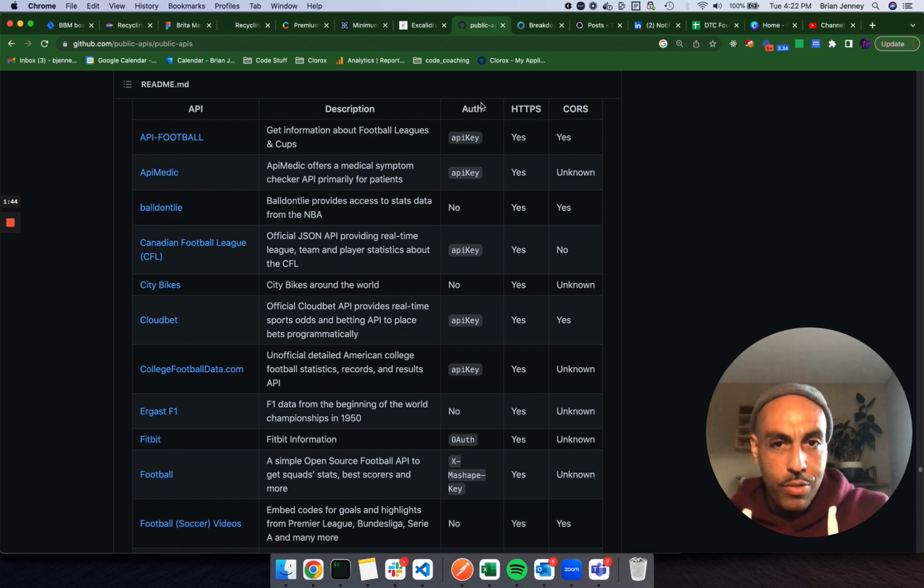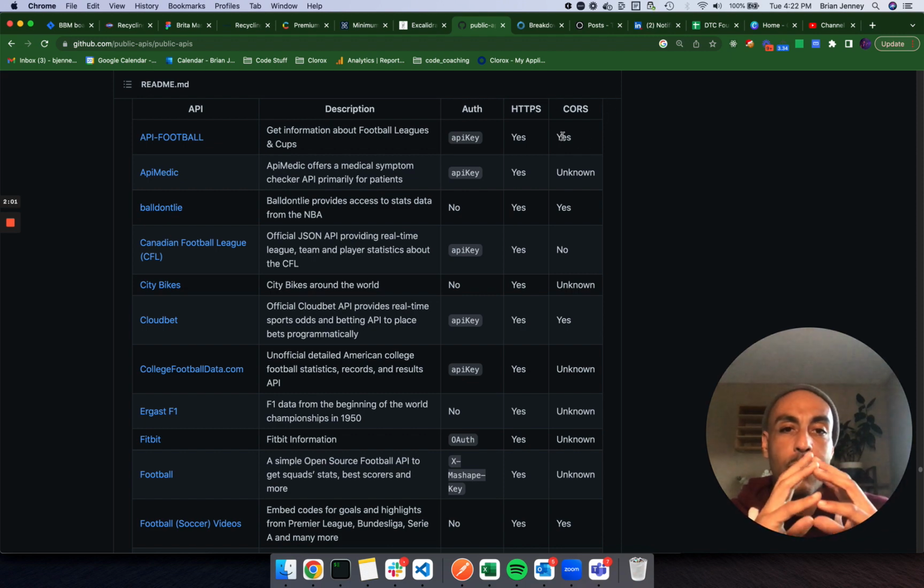One thing I'm going to look at here is auth. If it requires auth, I may skip it because I don't typically want to deal with that. If it's HTTPS, I definitely want that to be true, because if it's not with an S at the end, it's not secure. It means I'll probably run into some issues if I want to deploy this.